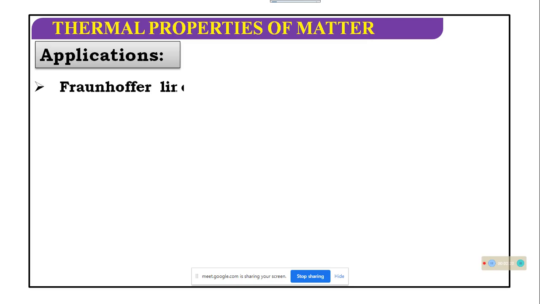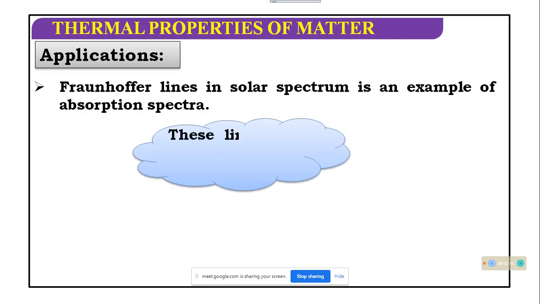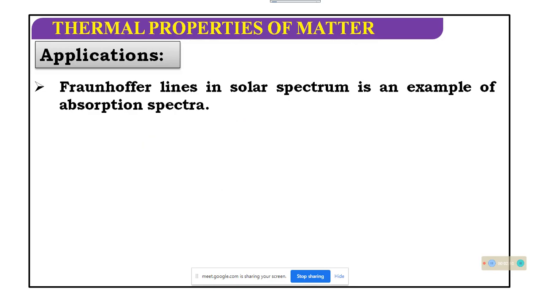Application: what is its application? The Fraunhofer lines of the solar spectrum are an example of an absorption spectrum. Please concentrate on this. These lines can be explained by Kirchhoff's law.